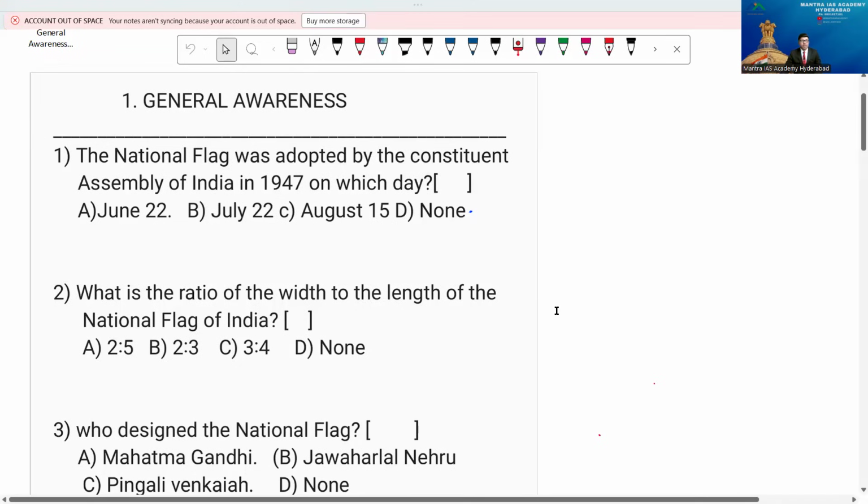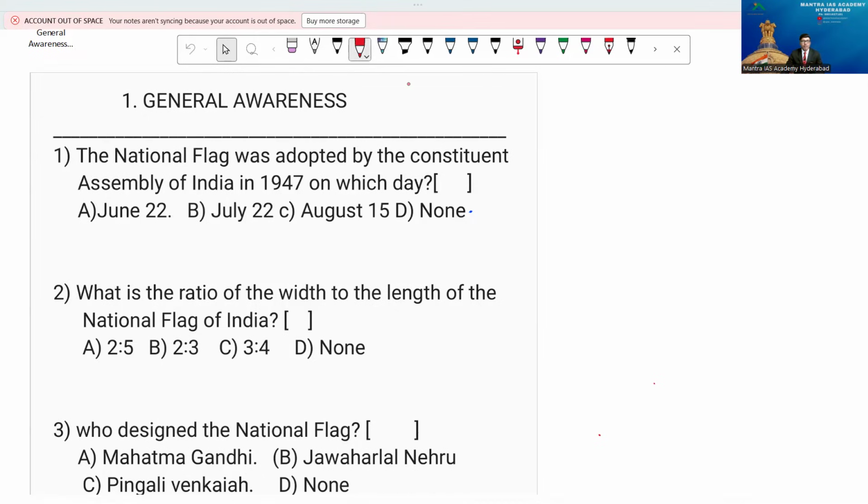First question. The national flag was adopted by the Constituent Assembly of India in 1947 on which date? That's a very important point, please. Of course, you know India got independence on 15th of August 1947, my friends.